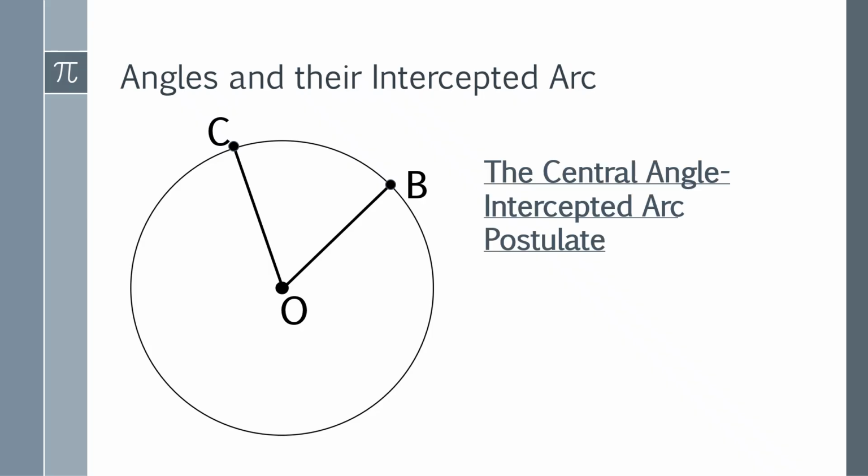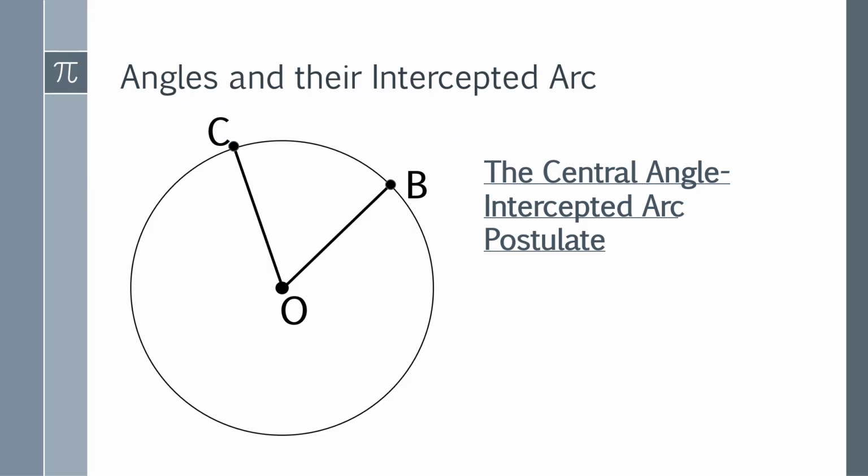Let us have first the central angle intercepted arc postulate. What do you mean first by central angle? A central angle is an angle whose vertex is found at the center of the circle. So, yung vertex O diyan is found at the center of the circle. Okay? So, yung angle COB na yan, ang tawag po diyan ay central angle.